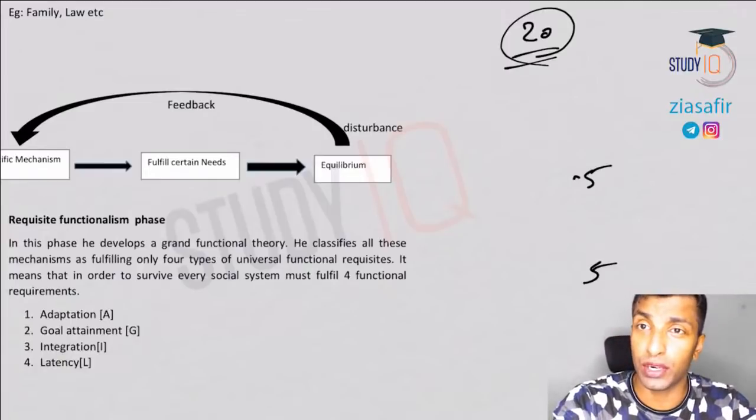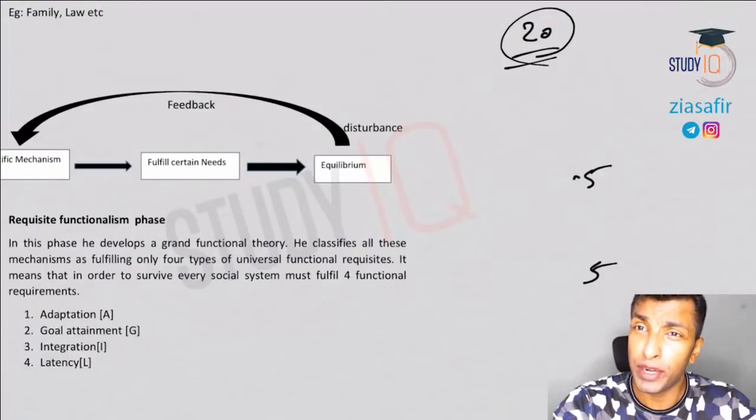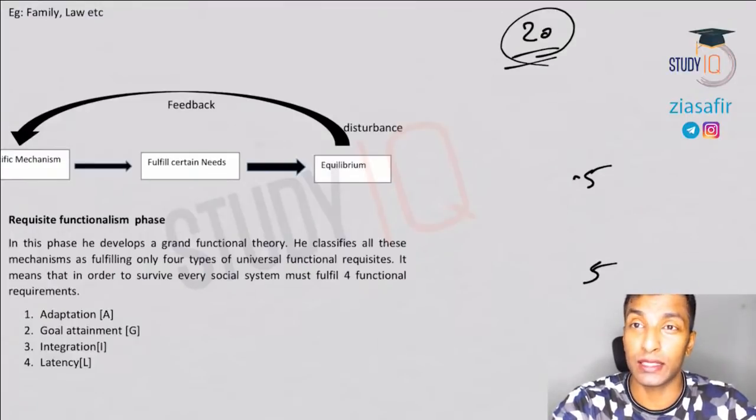Parsons, a renowned American sociologist who is sometimes considered to have introduced functionalism in America, gave the concept of moving equilibrium in his theory of social system. Briefly, if you want to, you can talk about social system. That is not necessary. What is social system that we have discussed?